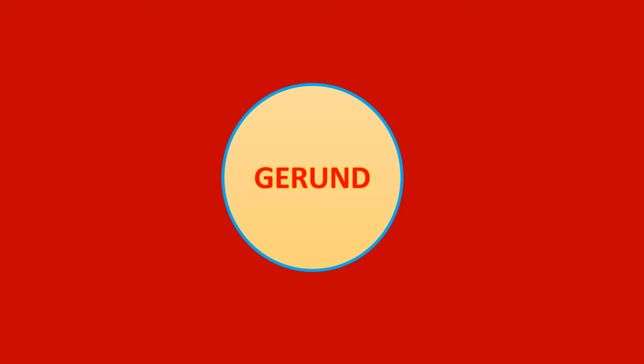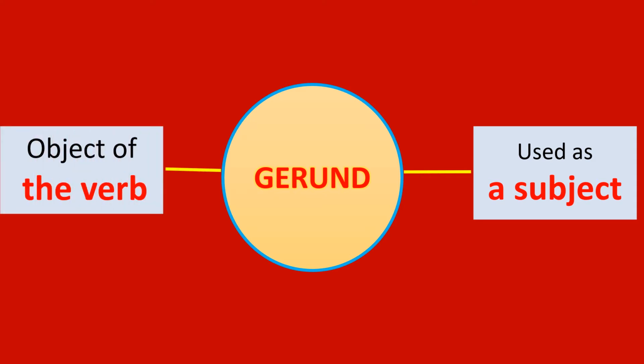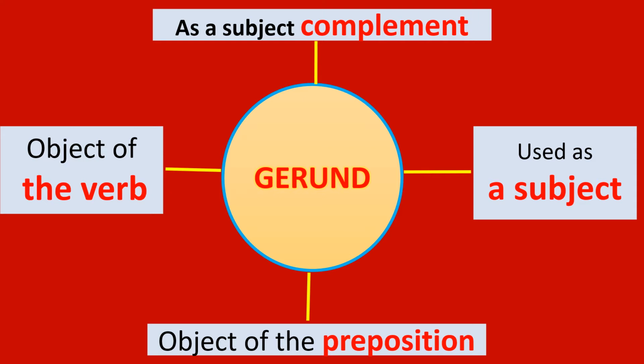Okay. Now we are going to identify the different uses of gerund. What are they? The first one, it acts as a subject. In some contexts, gerund is used as a subject. In some sentences, it is used as an object of the verb. In some contexts, it is used as an object of the preposition. The last one is as a subject complement. So these four are the different uses of the gerund.